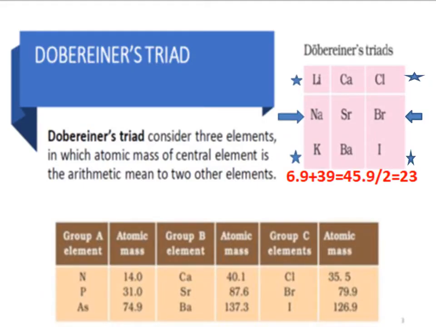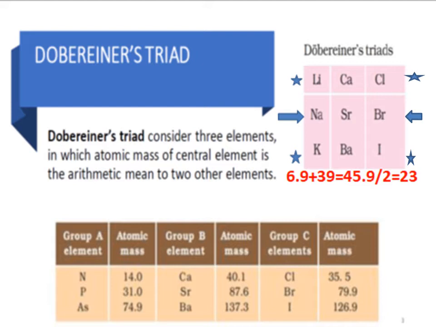At first, John Dobereiner, a German chemist, in the year 1817 had given the first significant classification of elements in the form of a periodic table. In his periodic table, he classified the elements on the basis of their chemical and physical properties.